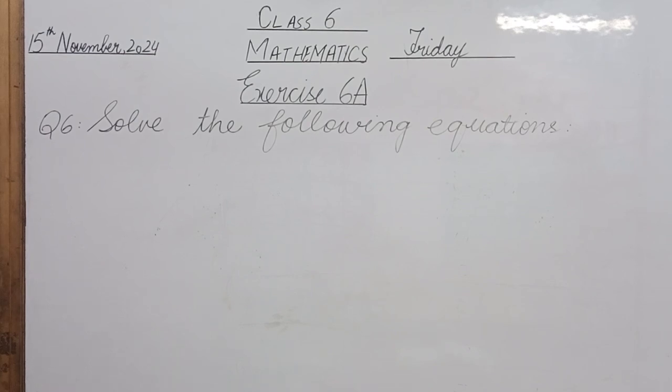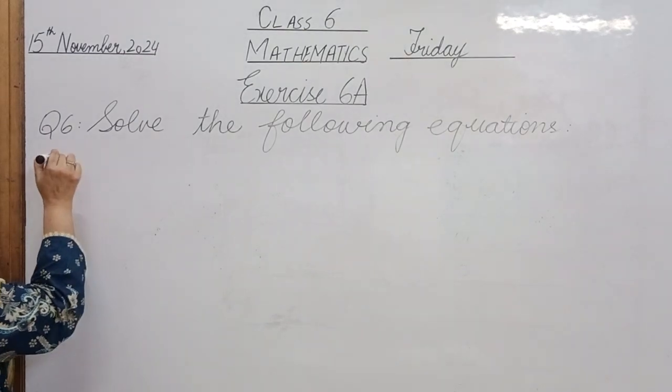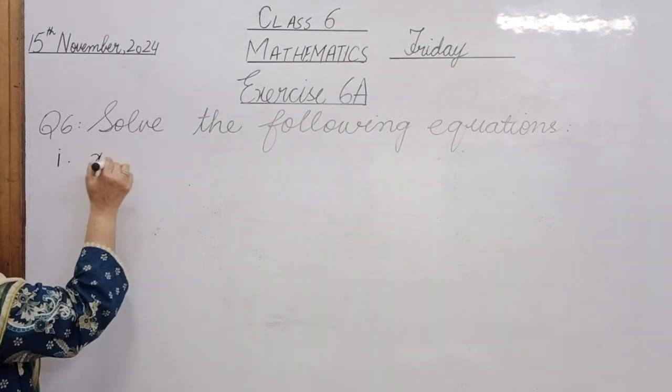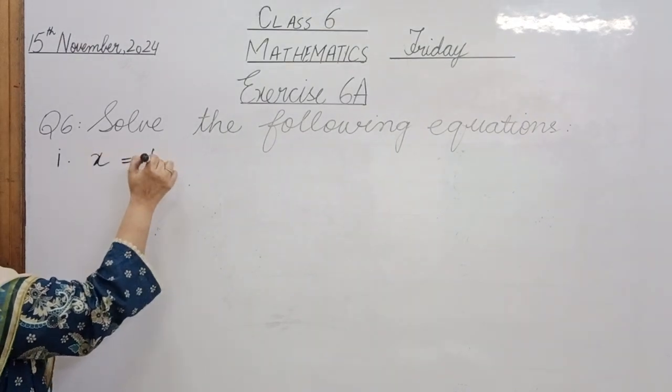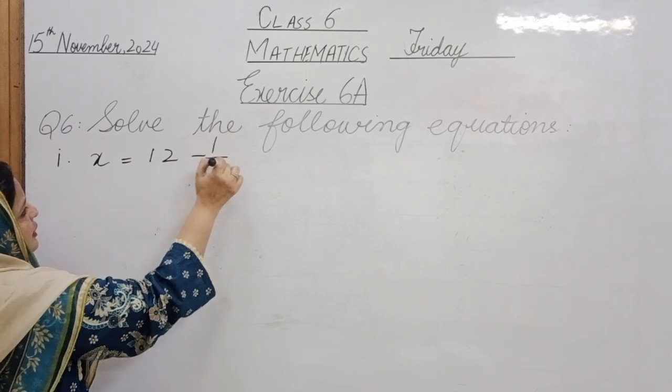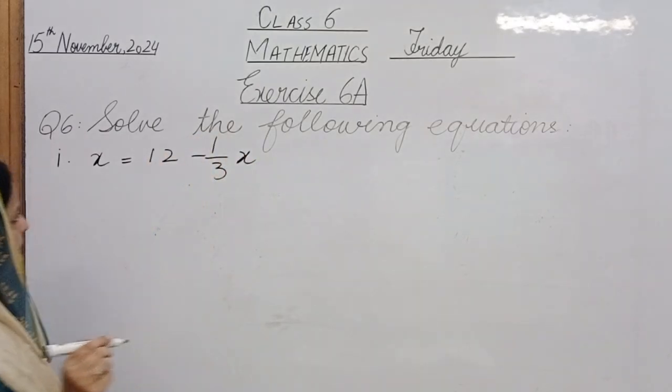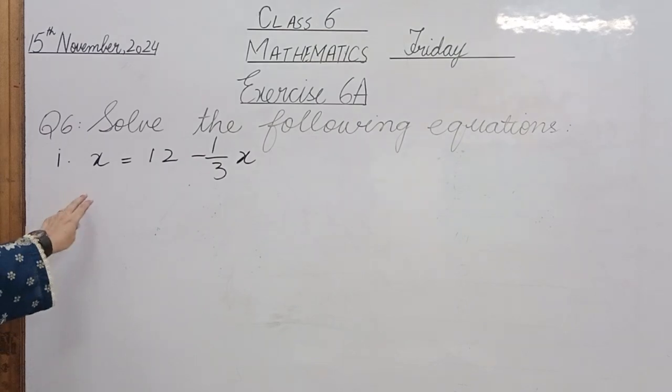Now its first part is, what is the first part of it, boys and girls? Yes, x is equal to 12 minus 1 over 3 x. x is equal to 12 minus 1 over 3 x. कुछ कुछ समझ में आ रहा है इसको क्या करना है.